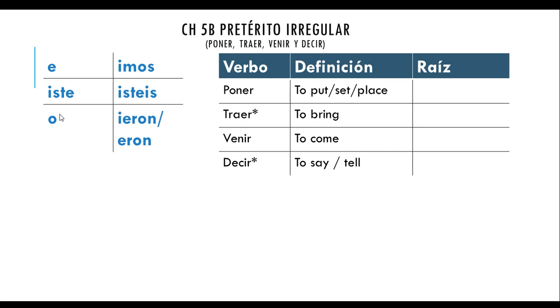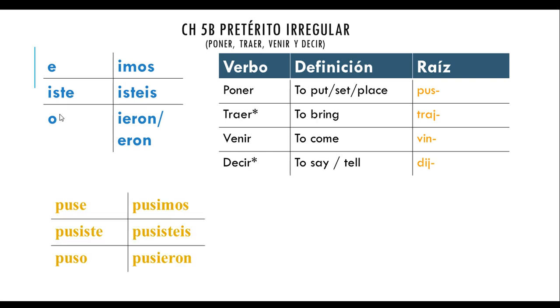The stem that you're going to keep for poner is going to be pus in the preterite. For traer, it's traj. For venir, it's vin. And for decir, it's dij. So if we were to conjugate poner in the preterite, it's yo puse, tú pusiste, él puso, nosotros pusimos, vosotros pusisteis, ellos, ellas, ustedes pusieron.